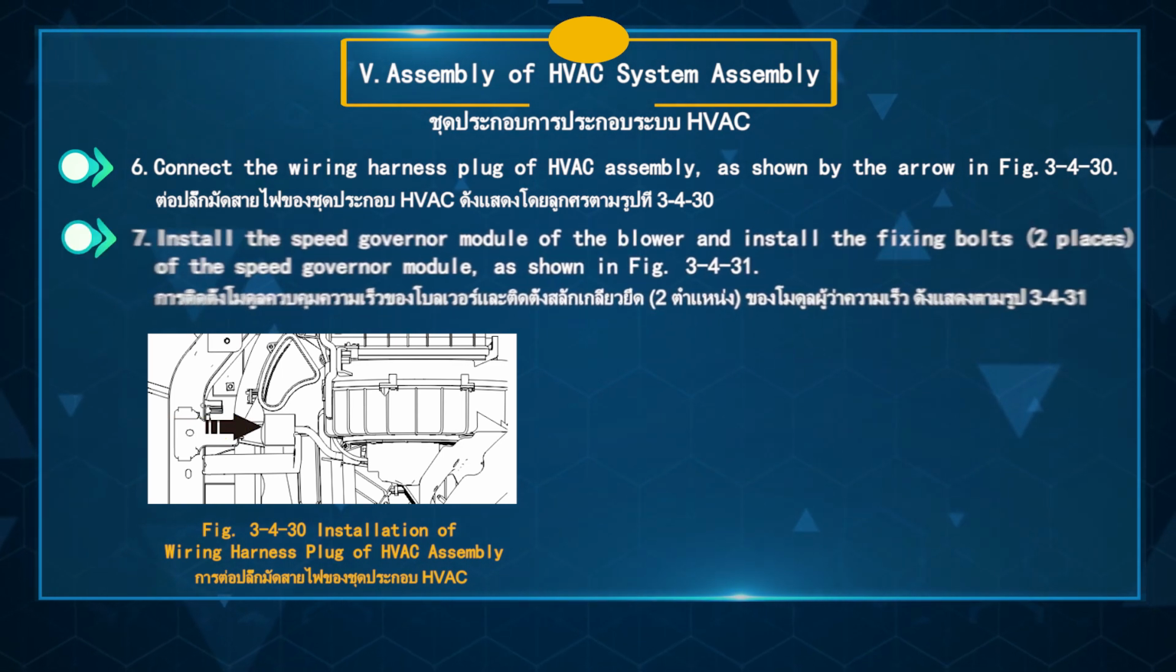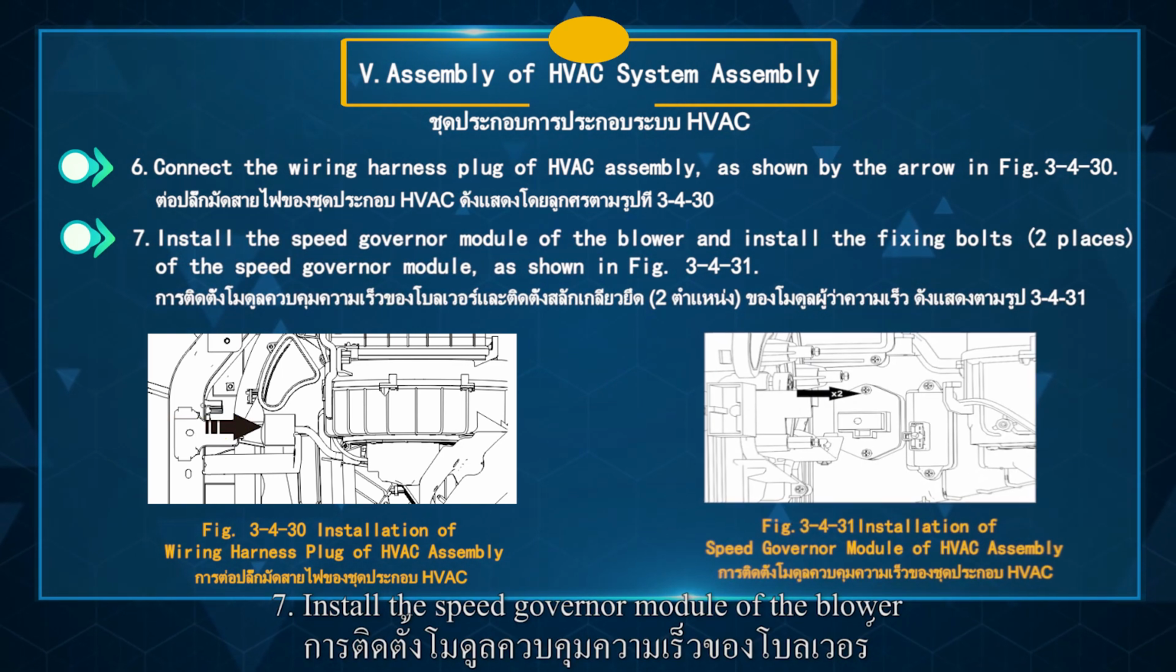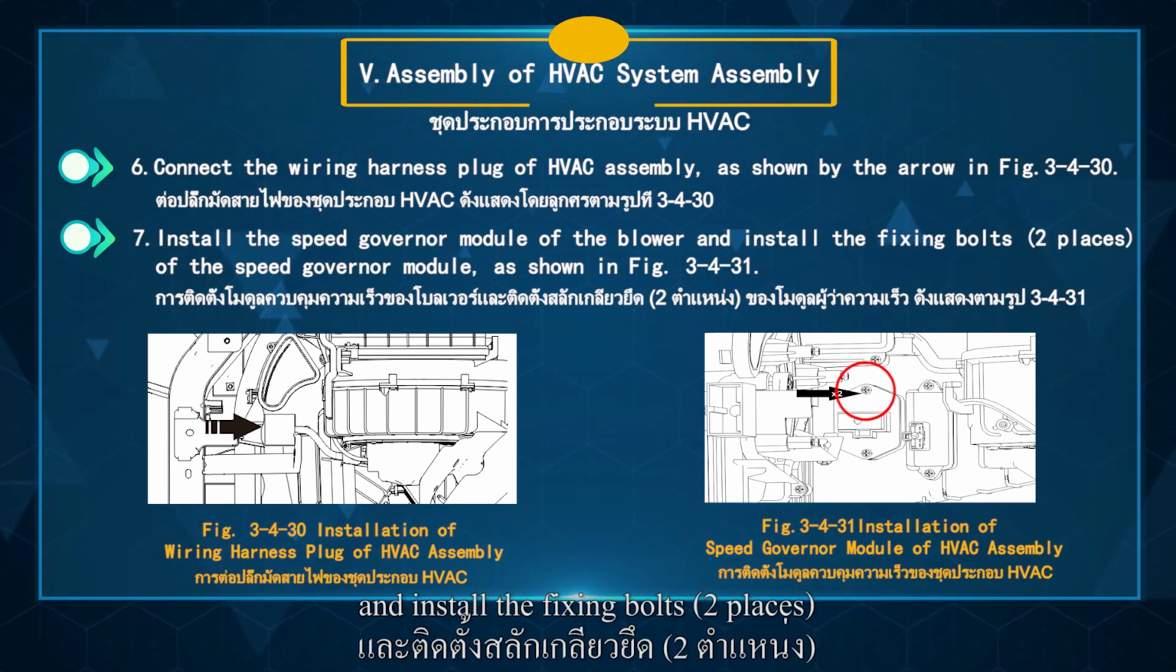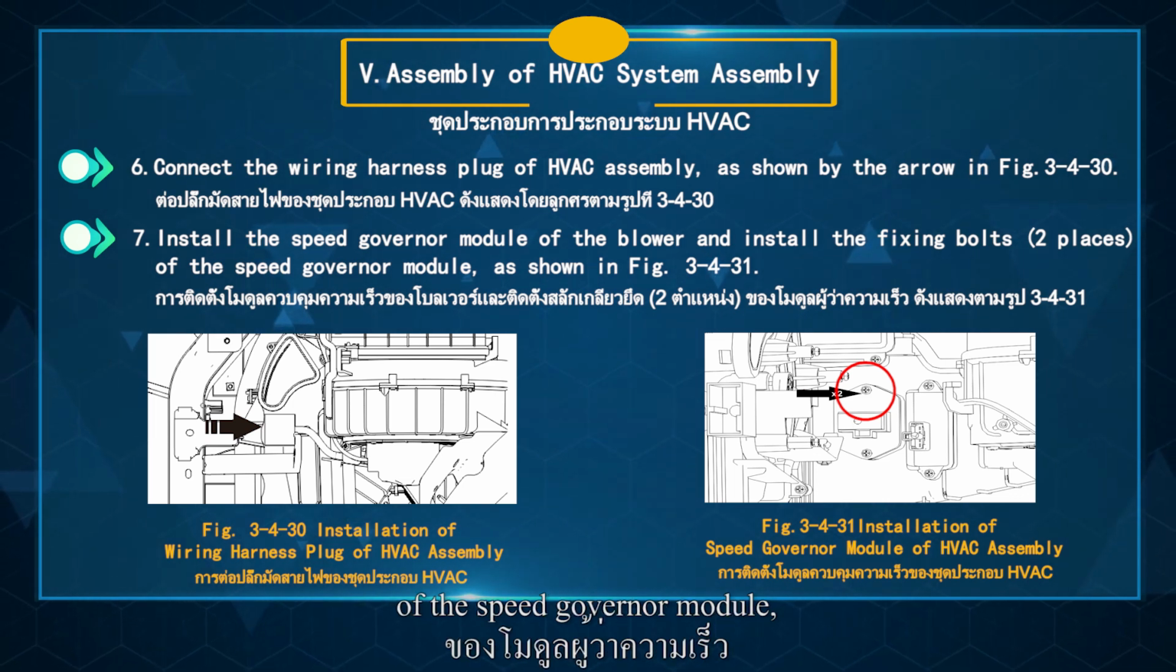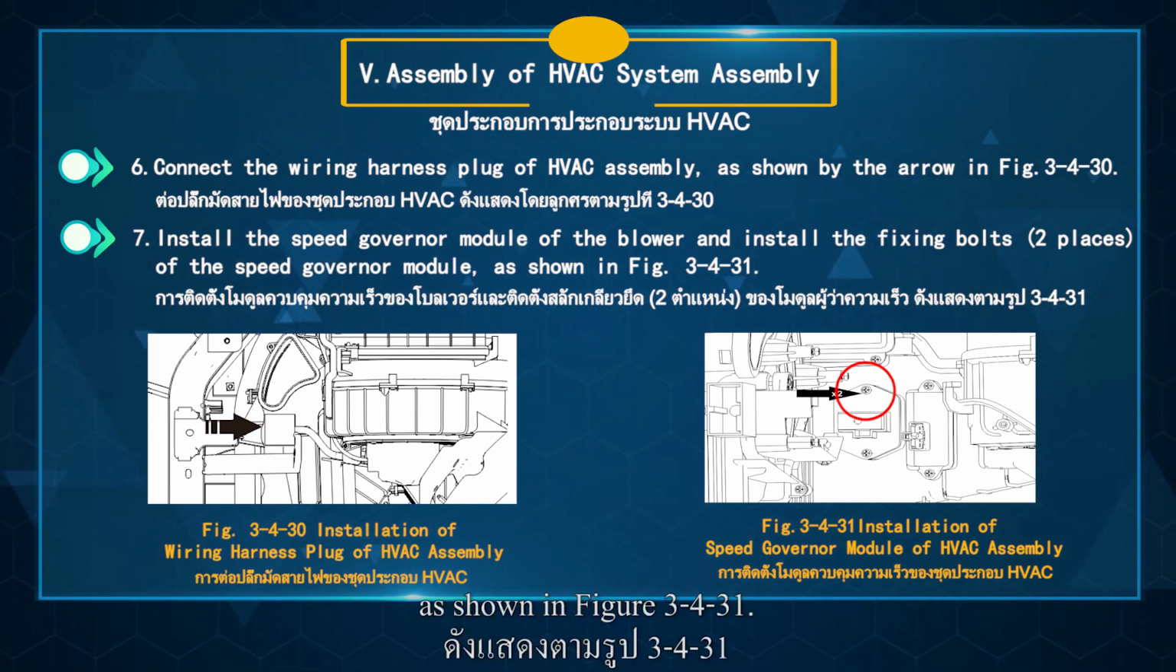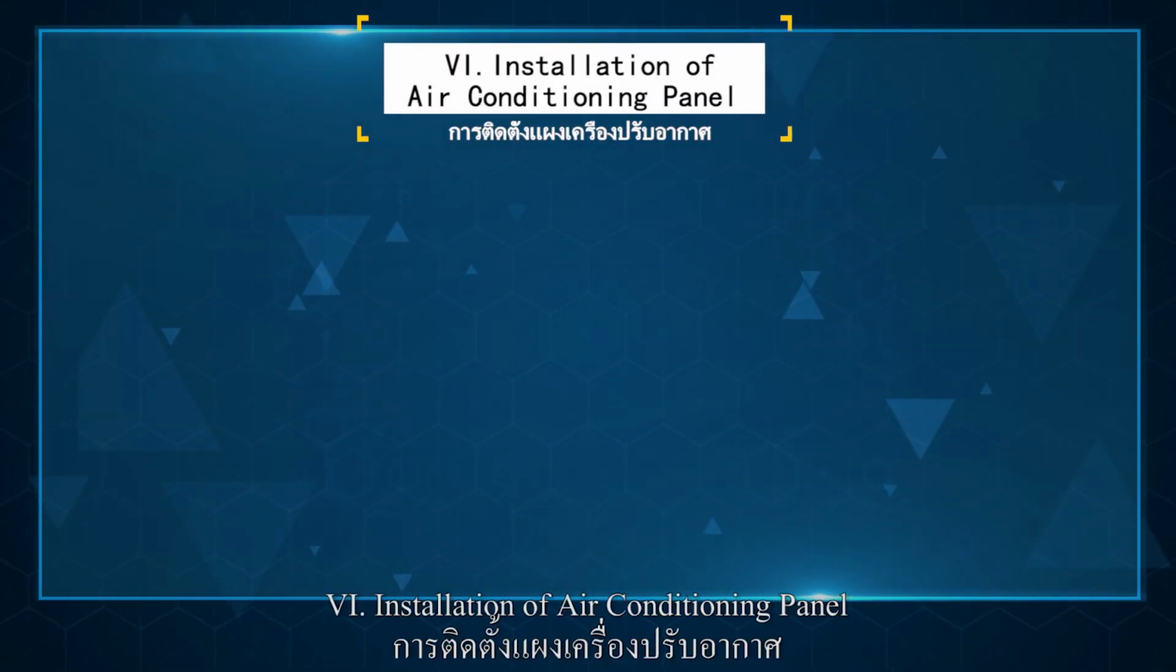3.2.4.30. 7. Install the speed governor module of the blower, and install the fixing bolts to places of the speed governor module, as shown in Figure 3.2.4.31. 6. Installation of air conditioning panel.